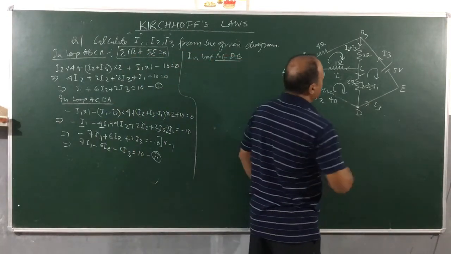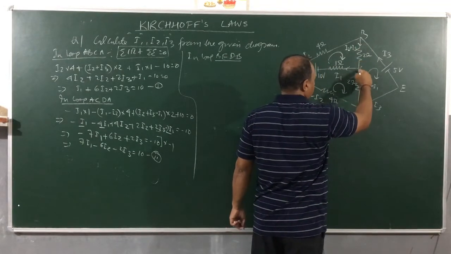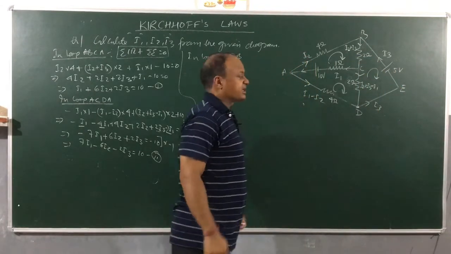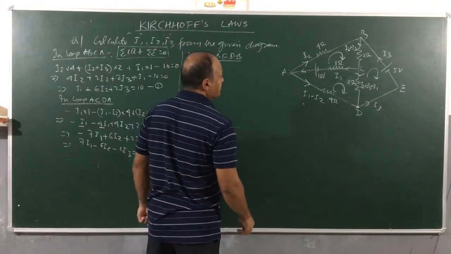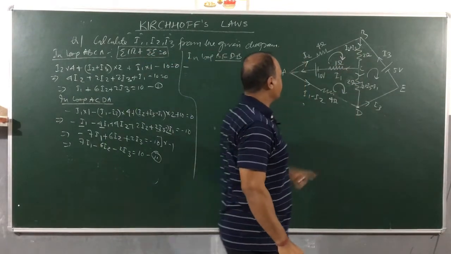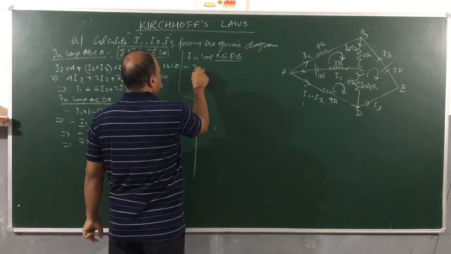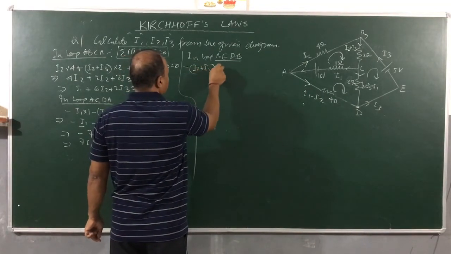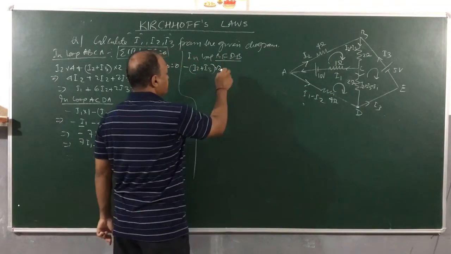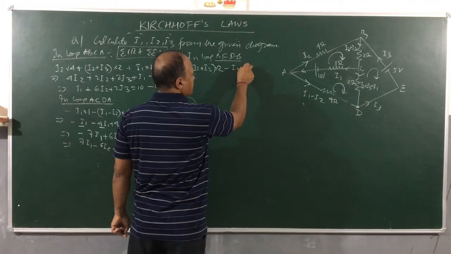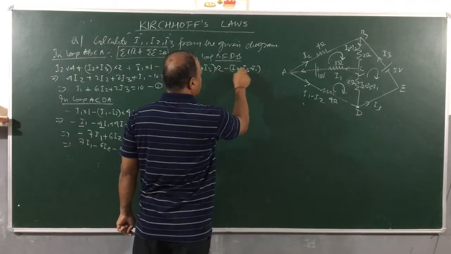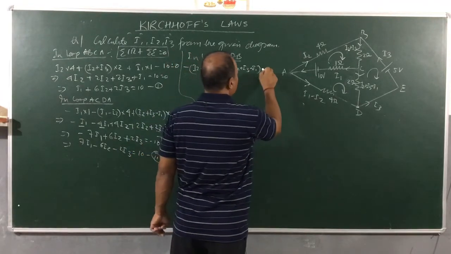When I look at this loop, then children, I find that this current is negative, this current is negative, this current is negative, right? So let's start writing. Minus, this current is how much? I2 plus I3, so I2 plus I3 into 2. Now this current is also negative, minus I2 plus I3 minus I1, into 2.